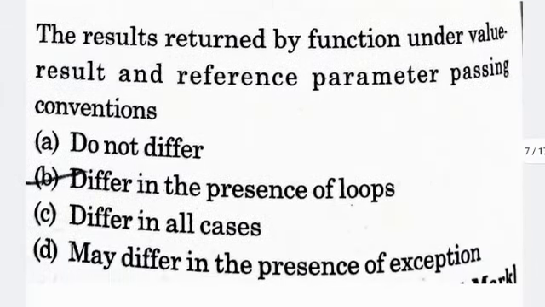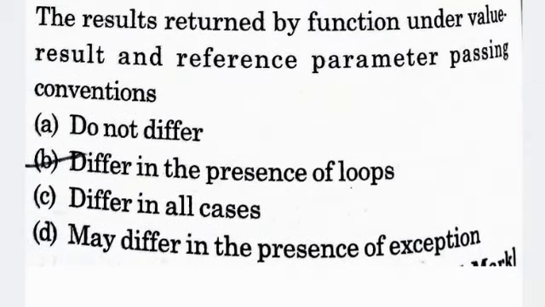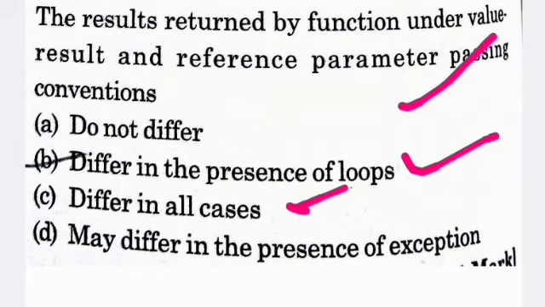Now come to the next question. The results returned by the function under the call by value result and call by reference parameter passing conventions. There are four options. Option A, do not differ. Option B, differ in the presence of loops. Option C, differ in all cases. Option D, may differ in the presence of exceptions.